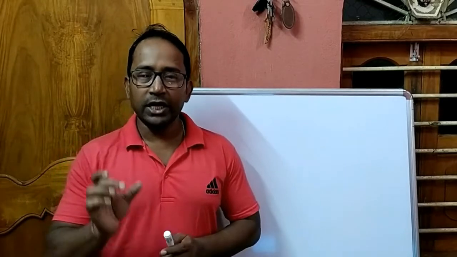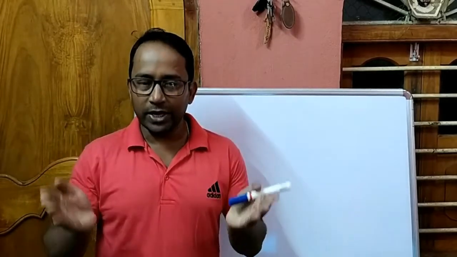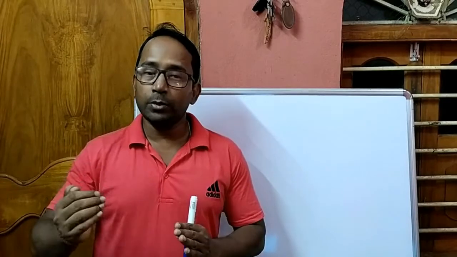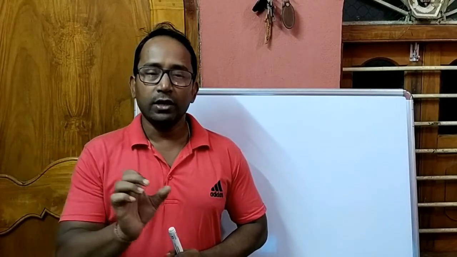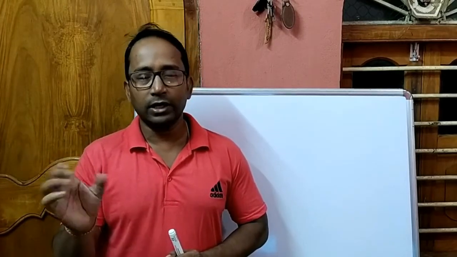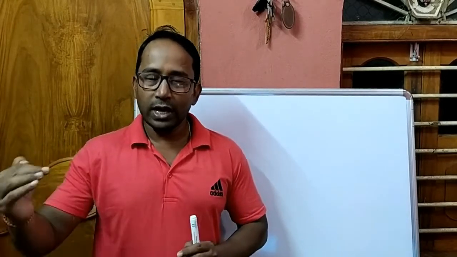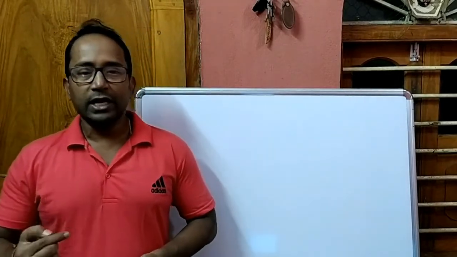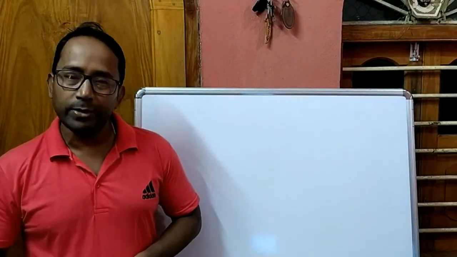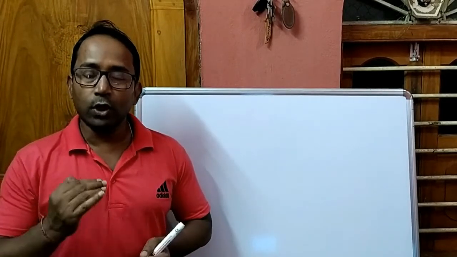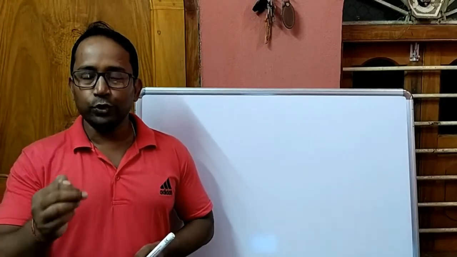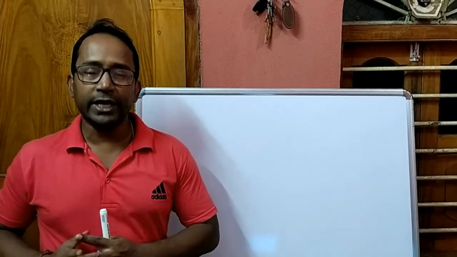Now this switch statement checks one variable's value or expression in parentheses after the switch keyword with multiple case constants. That means for each constant we have to write a keyword called case. Case, then constant value. If it is a character constant, we have to write it in single quotes. If it is a numeric constant, an integer constant, we have to write it directly without any quotes. And then colon, and after that the statement. If the value of the variable or expression matches any case constant, the statement associated with that case will be executed. And at last we can write one default statement, just like else of if, which will only execute if the value of the switch variable or expression doesn't match any of the case constants.